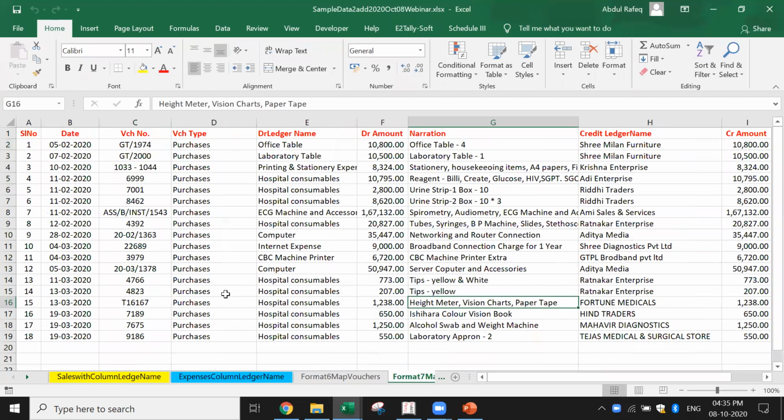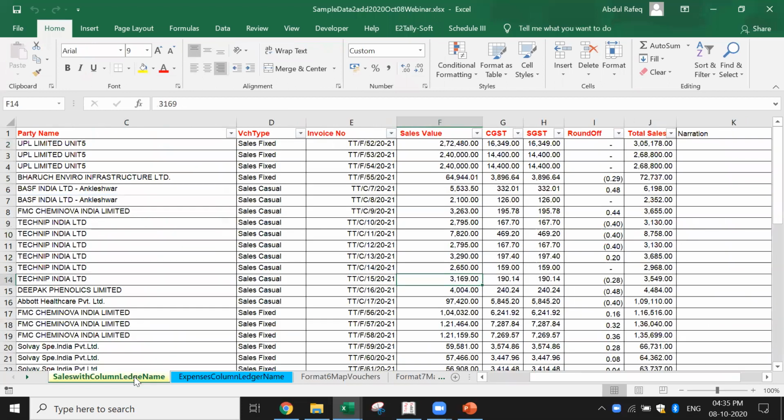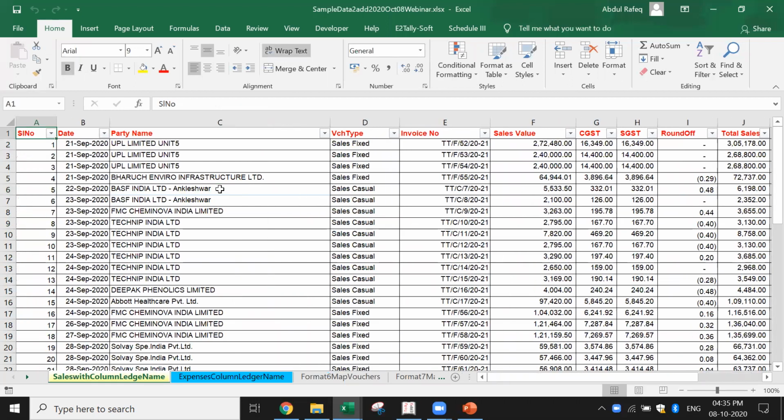This is excellent. Now, if you see here, I got the sales. Last time I showed you the sales in a simple format. This is a little complex. I'll show you how it is complex and also how you can convert it. If you follow the methodology step by step, you'll find it becomes very, very simple. Now here, I got the sales in the column ledger name. What does it mean? I'll explain in a few minutes.